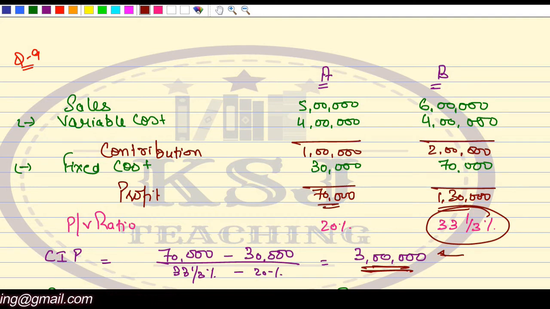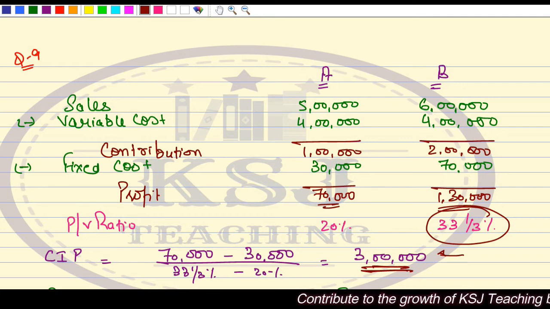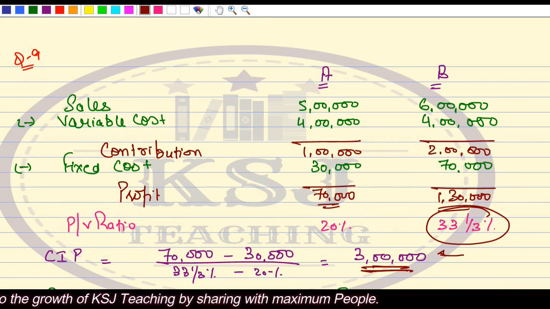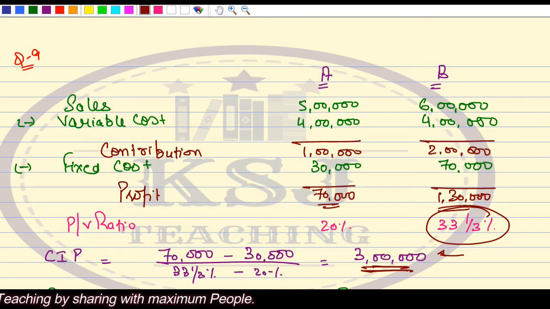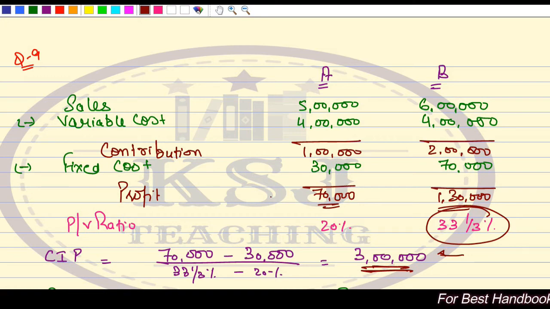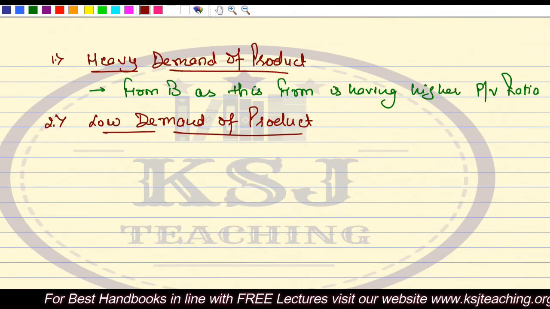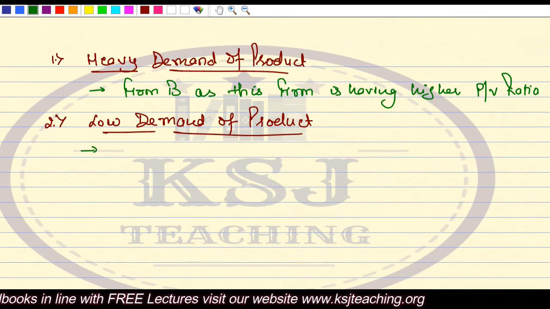Right? So it is important now to see, to select the firm. If you are operating at a level less than the CIP, then you have to see which firm is having the less fixed cost, right? In this case, we will select firm A, even if the PV ratio is less than that of firm B, but the fixed cost is also less, right? So it is important to see whether we are able to cover fixed cost or not.